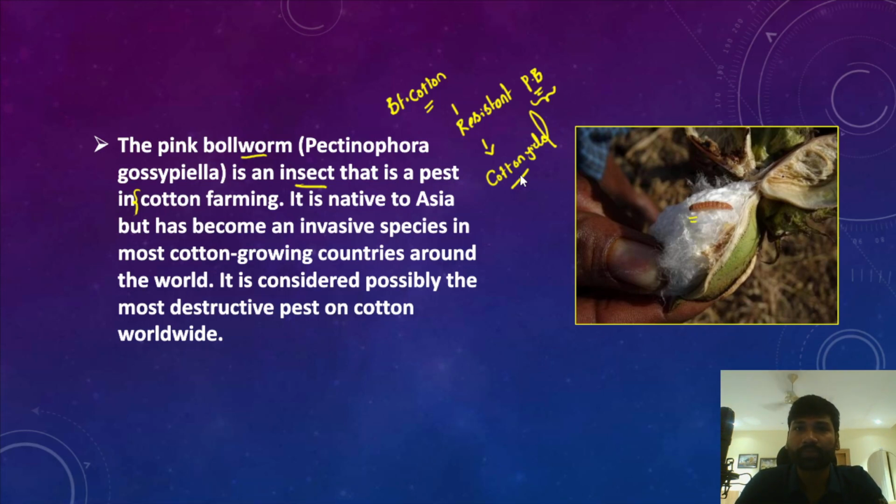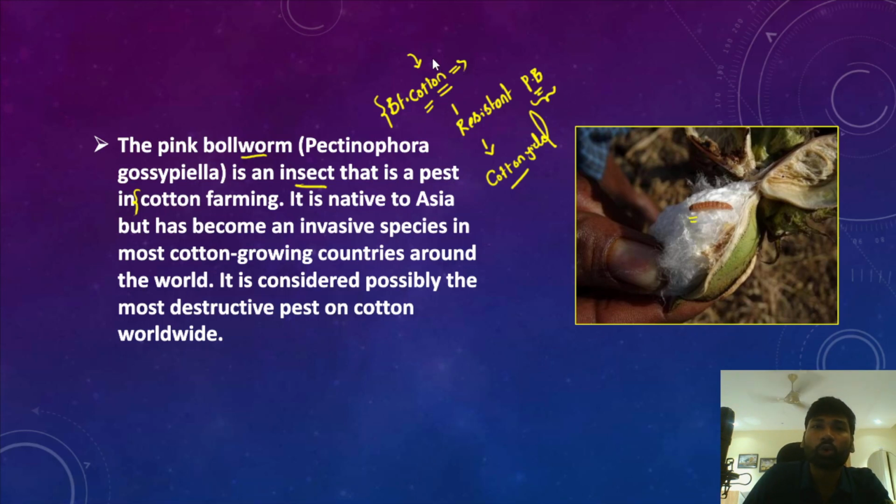However, one disturbing trend with respect to BT cotton is that the pink bollworm has started developing resistance, and if it develops resistance, it would also infect the BT cotton plantation. So there is a potential consequence of declining crop yield.